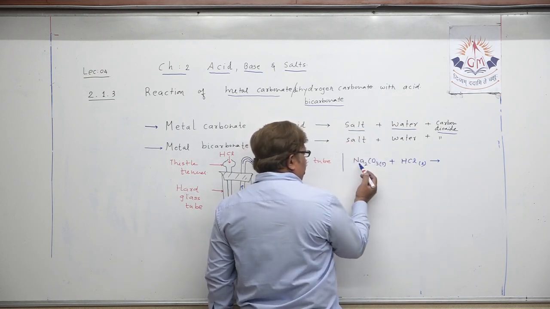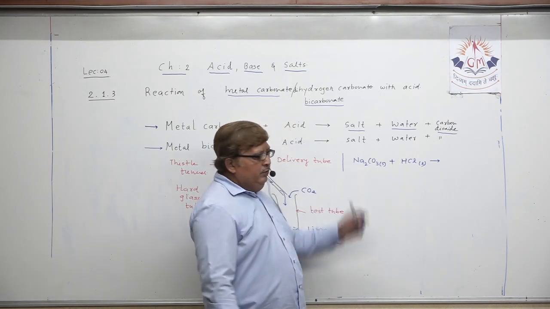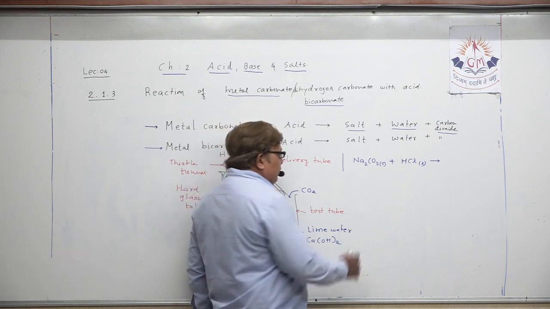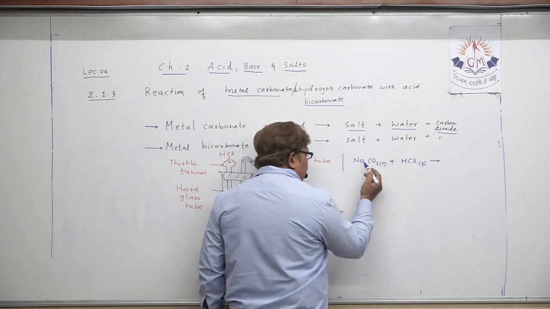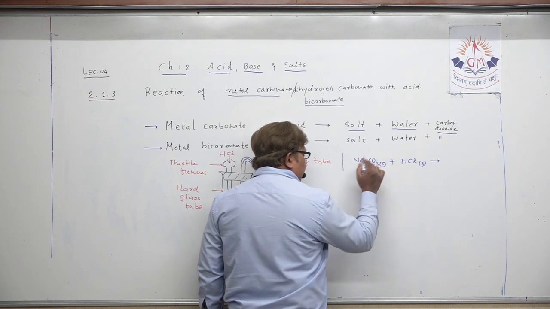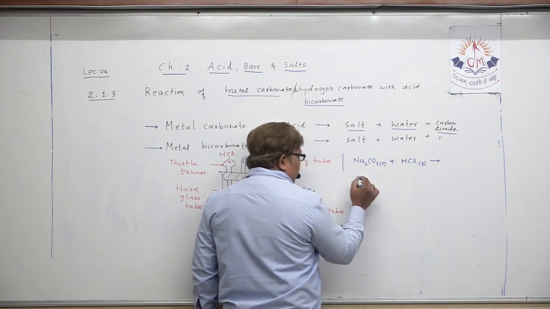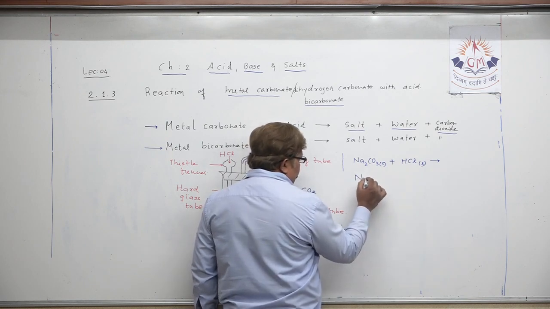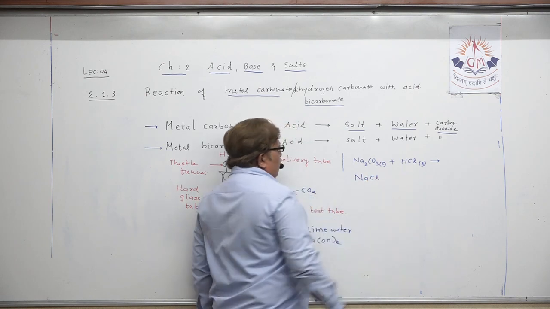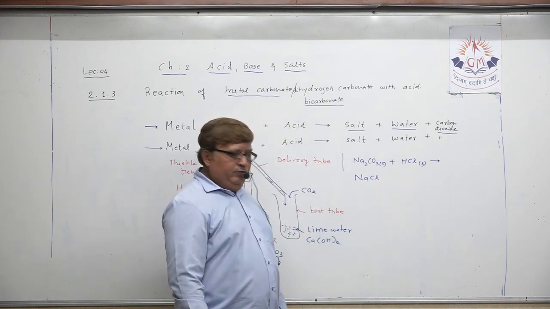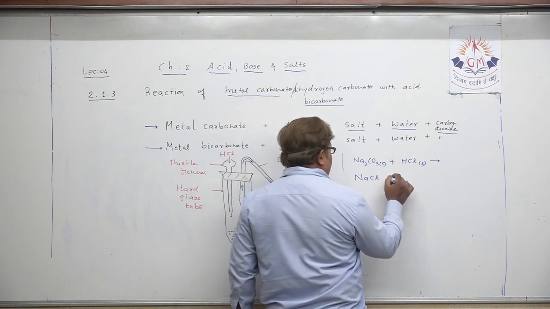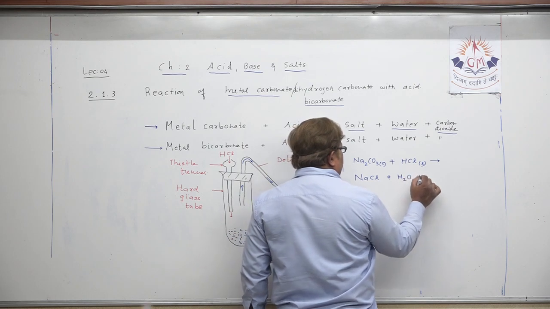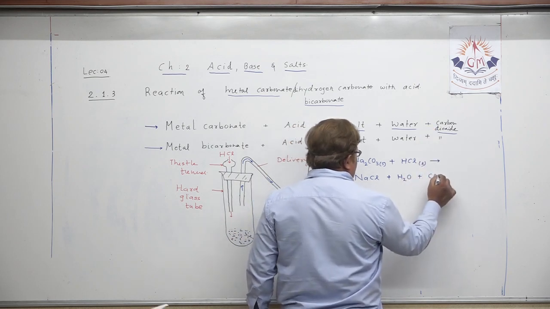So can you guess with me, when sodium carbonate reacts with hydrochloric acid, which is the product? Can you guess from here? Na2CO3 plus HCl. So I am writing the product here. Just check it. NaCl, that is the respective metallic salt which is formed, plus I should write water, H2O, and at the same time what does it produce?